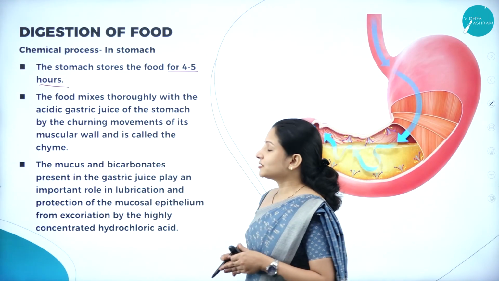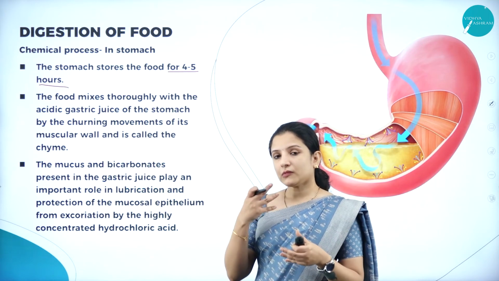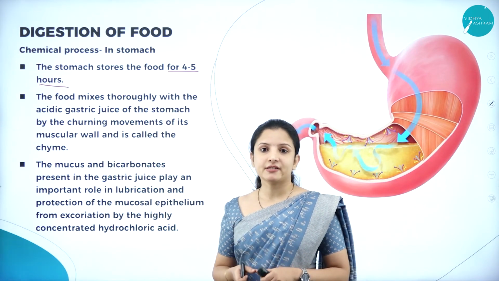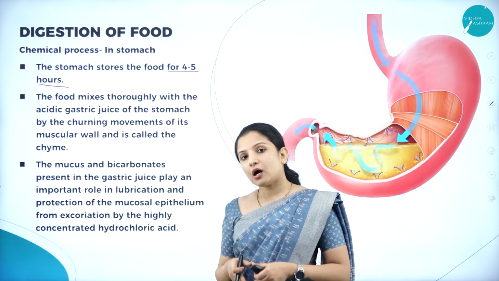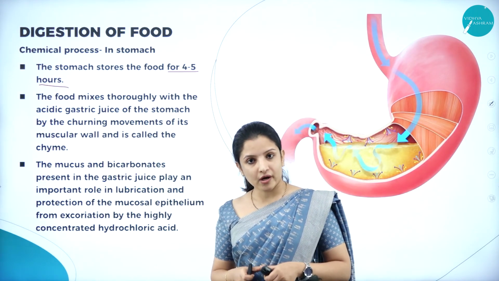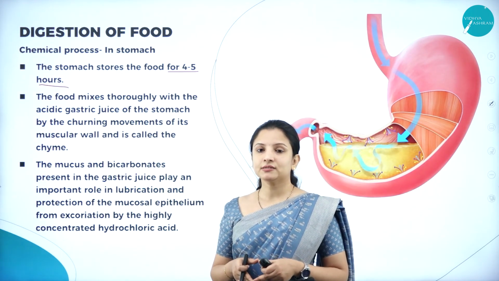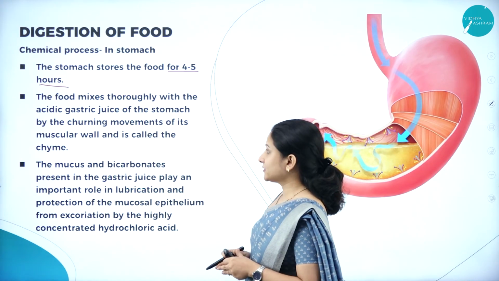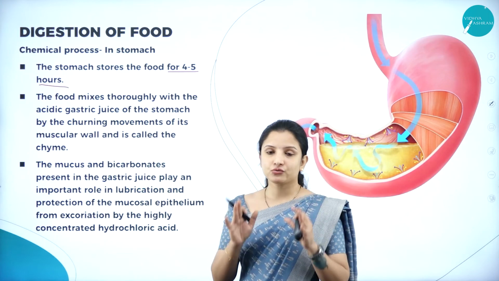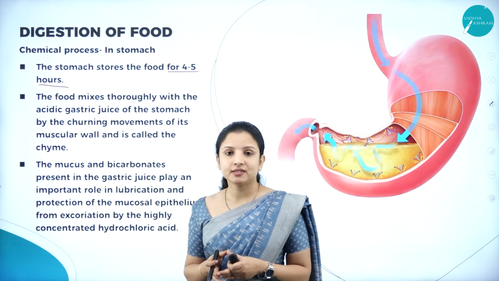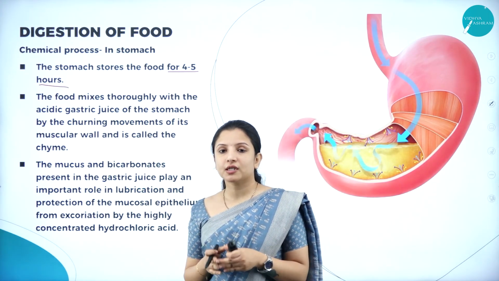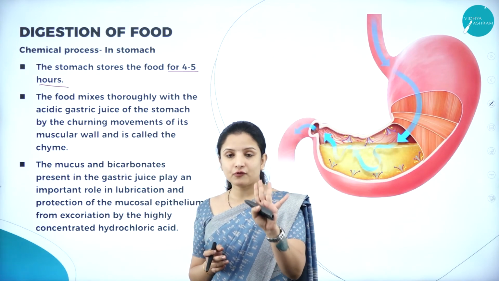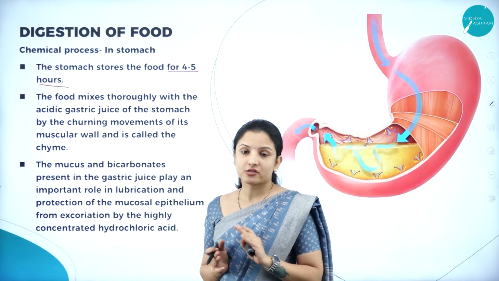So the food mixes thoroughly. Now the bolus has entered into the stomach. In the mouth, the partial digestion of the carbohydrate had already taken place, and now that food has entered into the stomach. In the stomach, the gastric juices that are there, be it the HCl, the pepsinogen or the mucus, have time, that is 4 to 5 hours, to complete the digestion process.